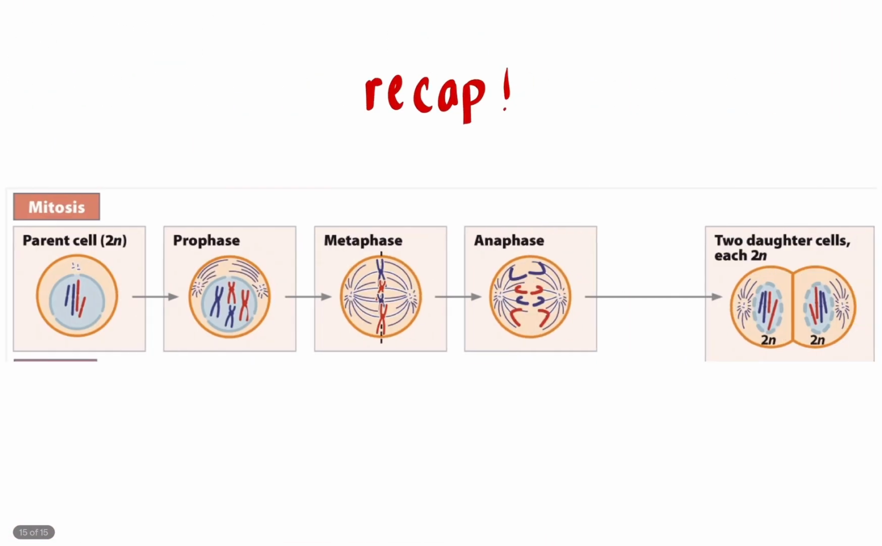And so let's do a quick recap. We start with a parent cell, 2n, go through prophase, condensing, metaphase, which lines them up, anaphase, which pulls them apart, resulting in 2 daughter cells, with each of them being 2n. They look just like the parents.